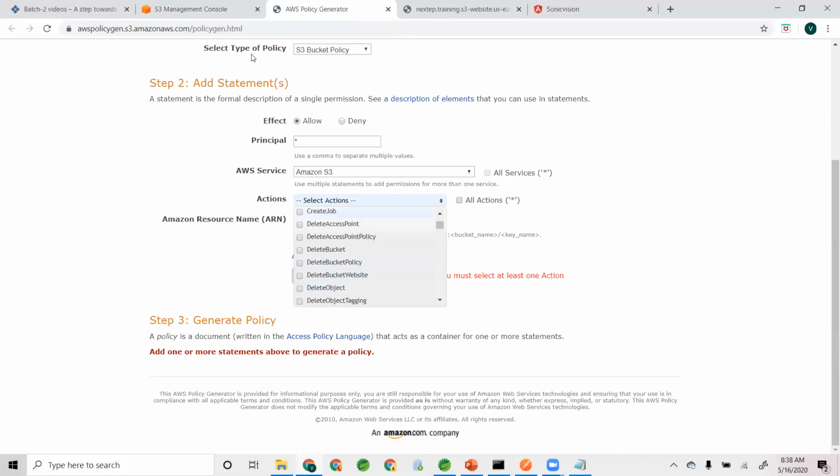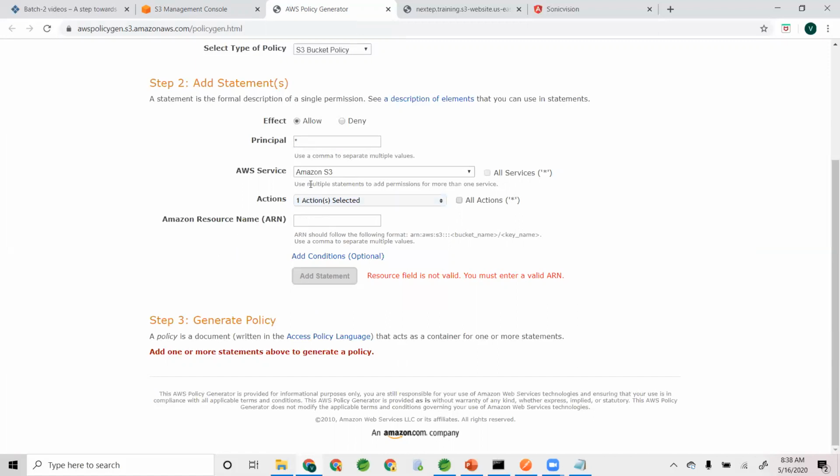Every single file inside a bucket is called an object, and every object has something called a key. It has two things, key and the content. The key is your file name. Typically when you upload a file, that file name will be taken as the key. Make sense? So for my static website hosting, I want to do a get object. I want to be able to get the content of the object. So go down here and look for get object. There you go, get object.